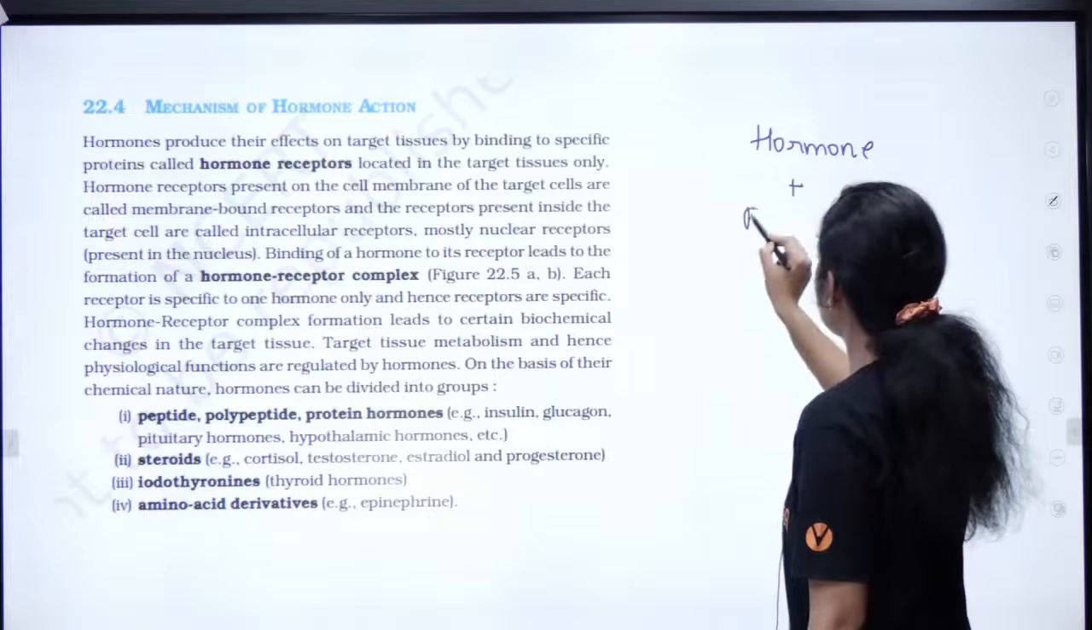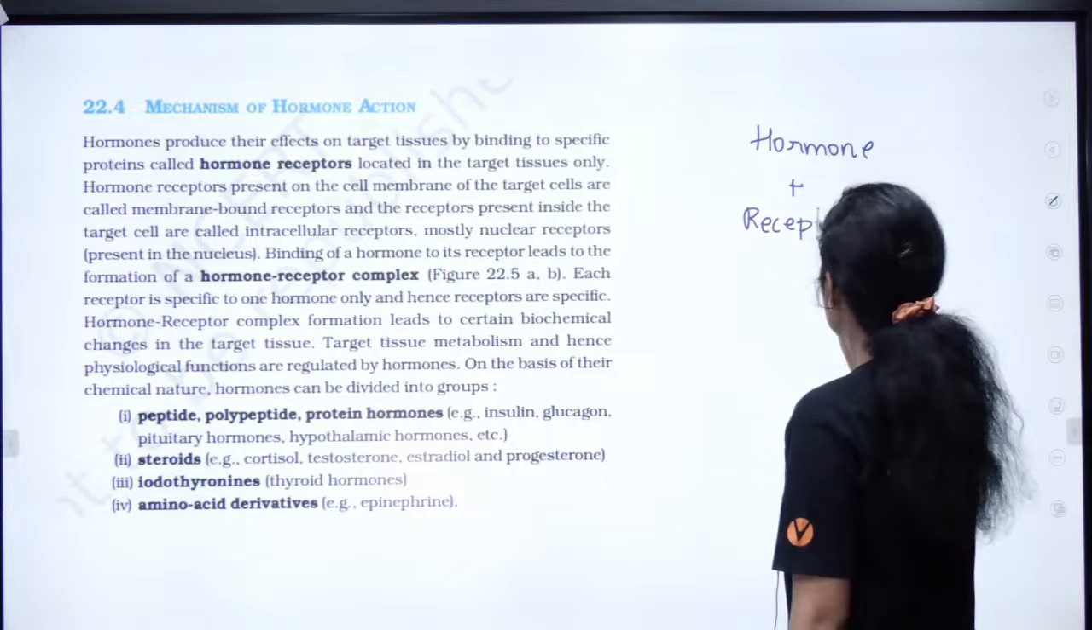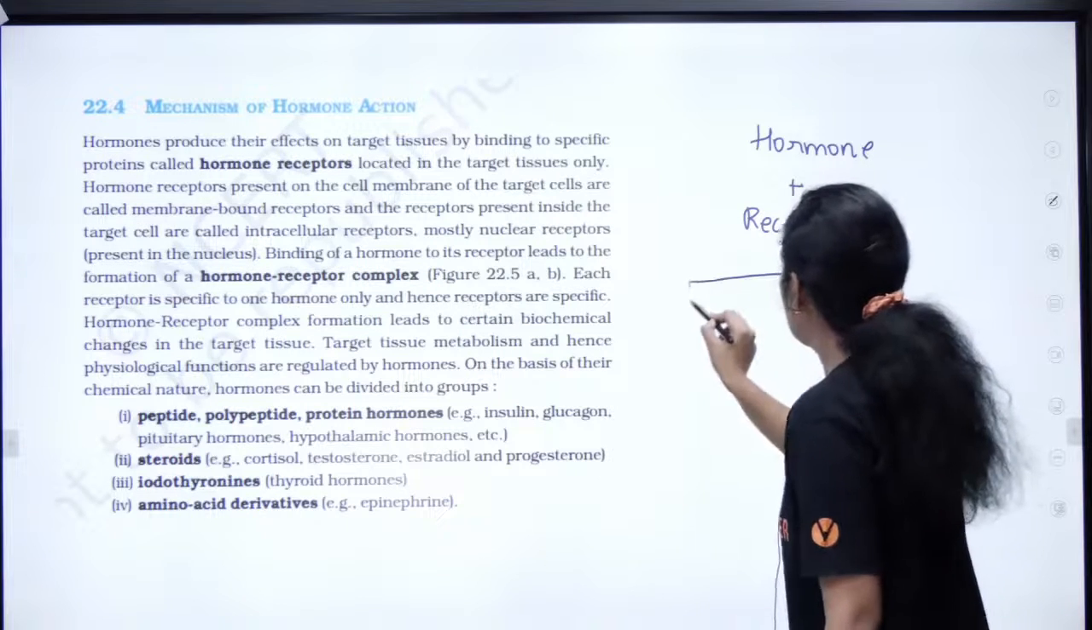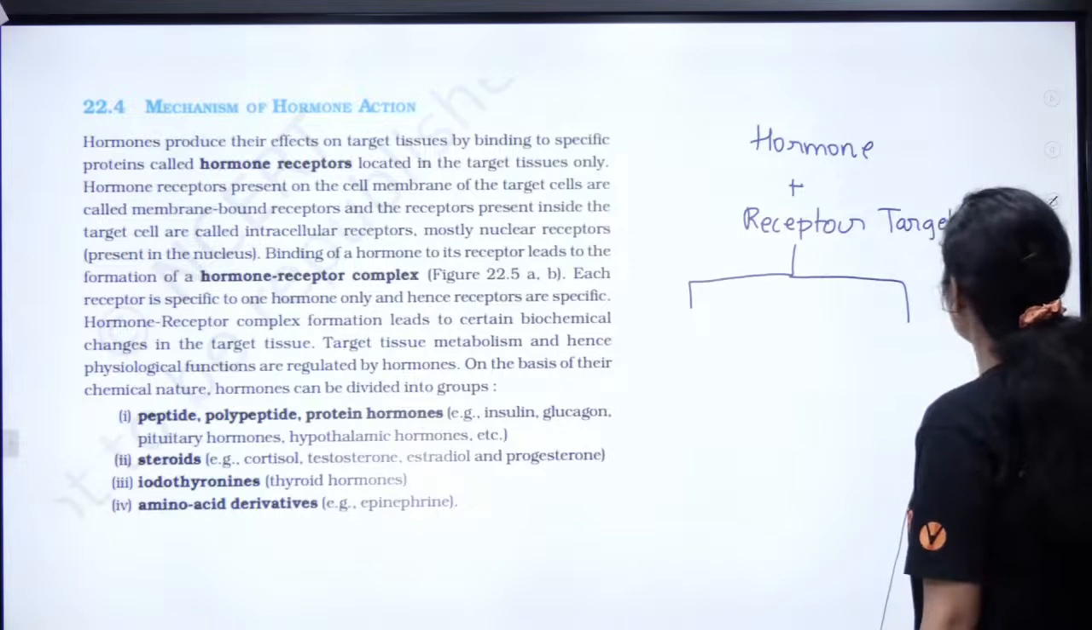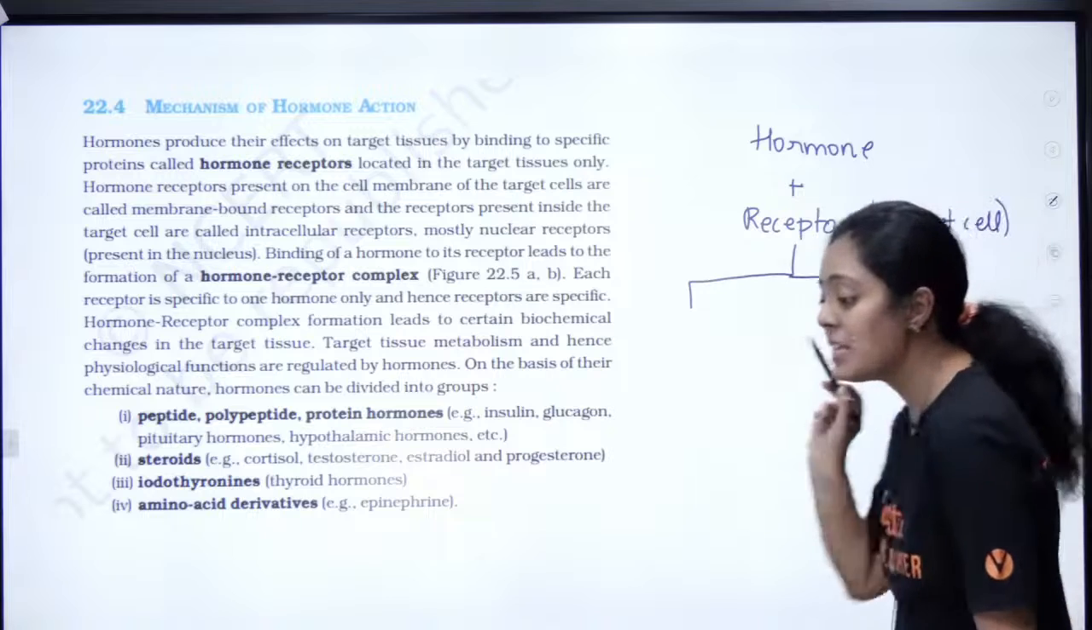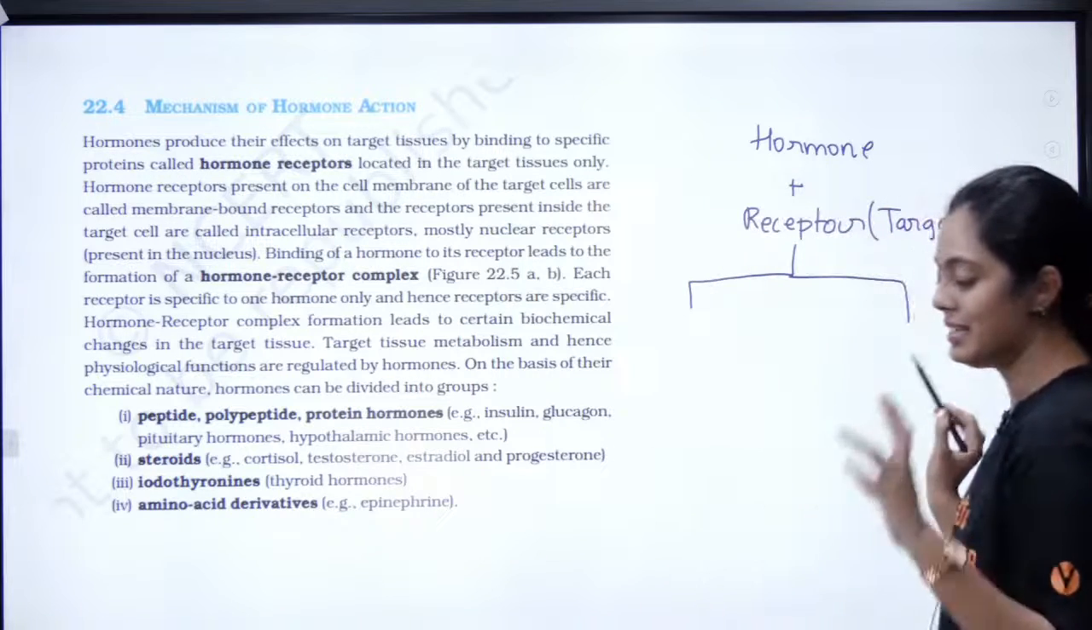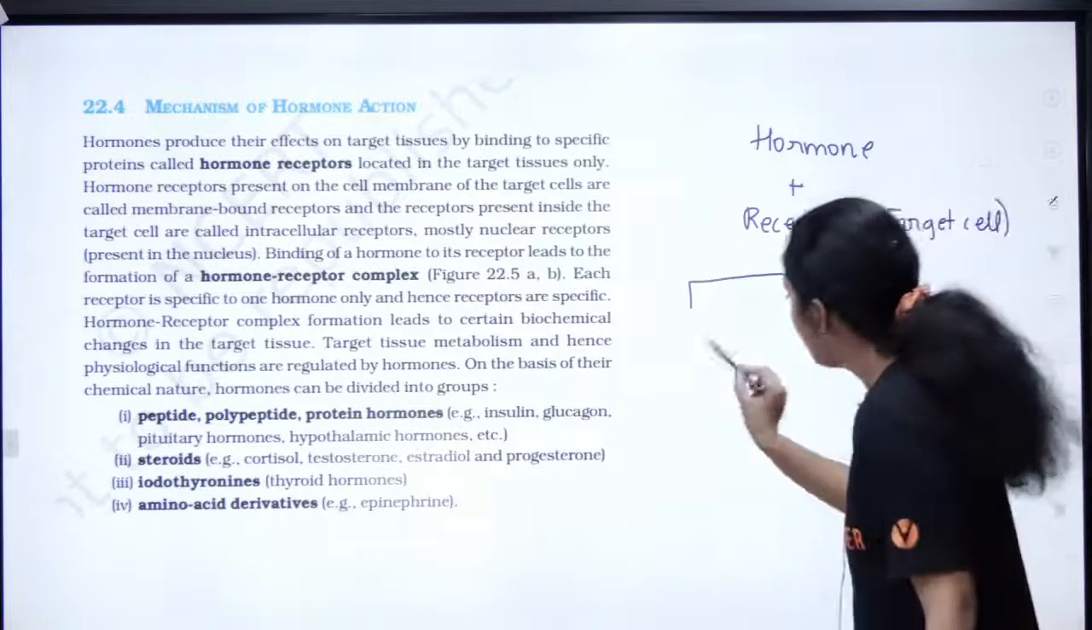Hormones bind to receptor. Okay, this receptor can be of two types. இந்த receptor எங்க இருக்கு பசங்களா? It is present on my target cell. Where is my receptor present? என்னோட target cell இருக்கு. This receptor can be present.